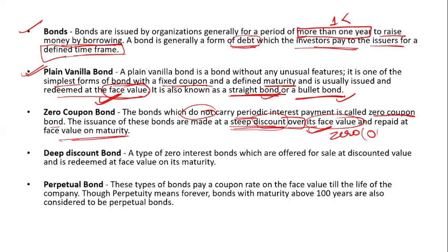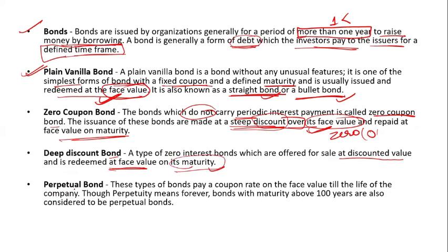When they issue it at a discount but repay it at the face value, that is a zero coupon bond. And the deep discount bond is a type of zero interest bond offered for sale at a discount value and redeemed at a higher value on its maturity. That is a deep discount bond.